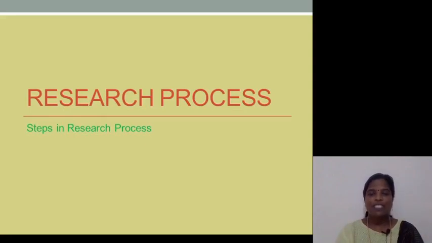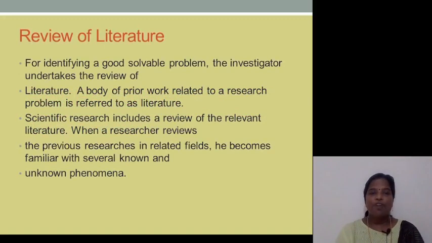Hello friends, now we will discuss the remaining steps in research process. Review of literature. For identifying a good solvable problem, the investigator undertakes the review of literature. It is the body of prior work related to a research problem. Scientific research includes a review of the relevant literature. When a researcher reviews the previous researches in the particular field in which he wants to do research, he becomes familiar with several known and unknown facts and phenomena.